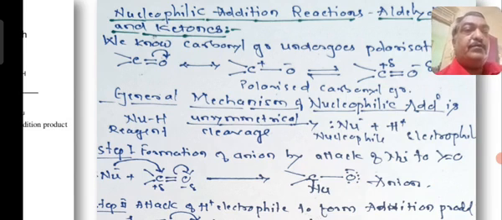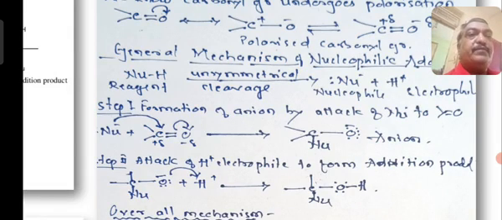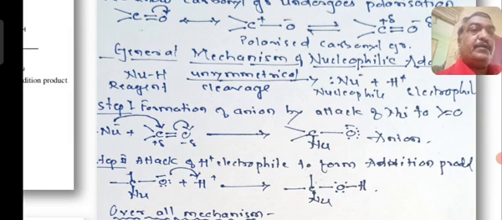Okay, now to understand the mechanism, let us move a little step by step. The general mechanism involves two steps. Before that, the nucleophilic reagent NuH will break unsymmetrically and give Nu minus, the nucleophilic reagent, and H plus as an electrophile. Then in the first step, there is a formation of an anion by the attack of the nucleophile.